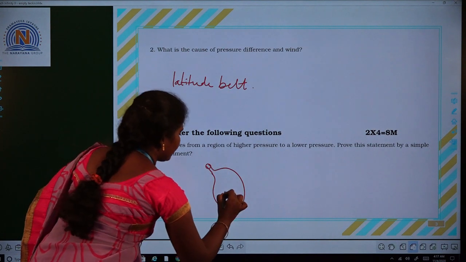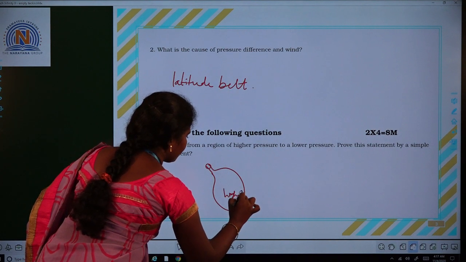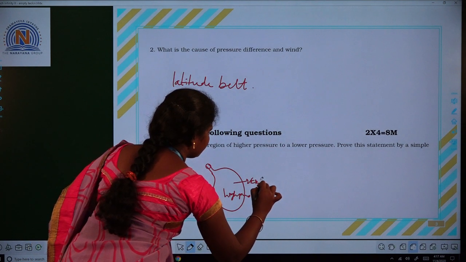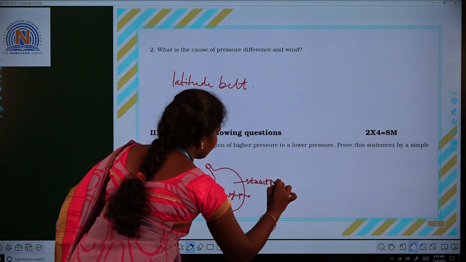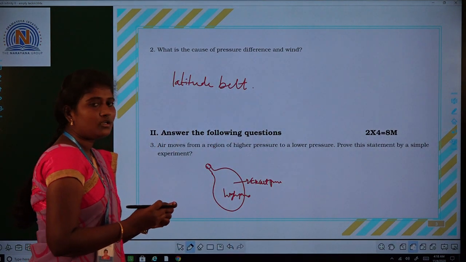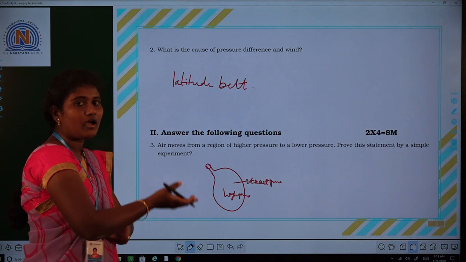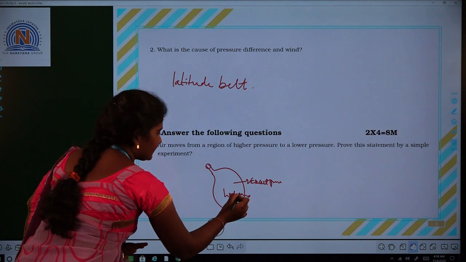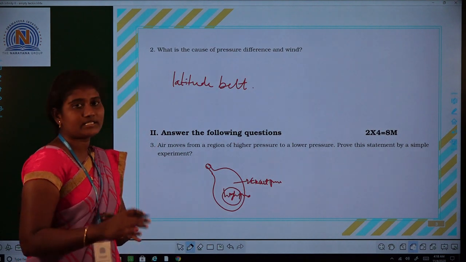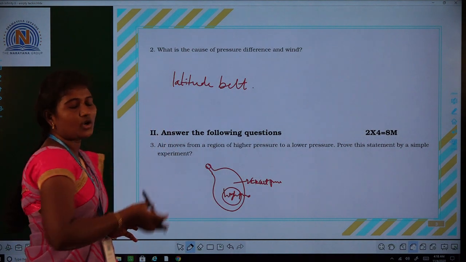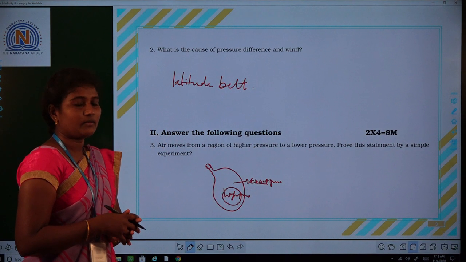So here, high pressure is contained inside. When we open the mouth of the balloon, what do you observe? The air moves out of the balloon. Inside the balloon the air has high pressure. The air moves from the higher pressure region towards the lower pressure region.